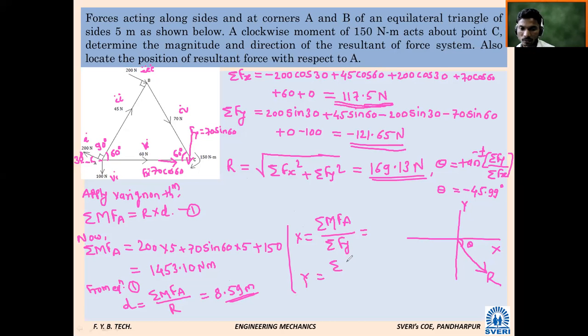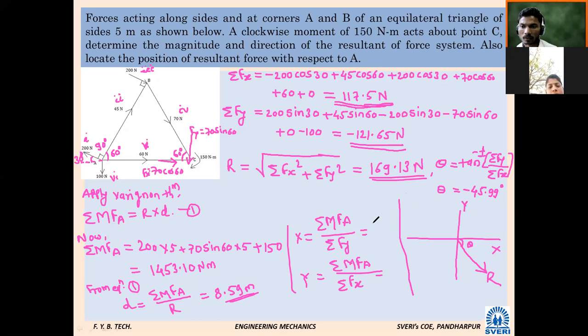Summation of moment at point A divided by summation Fx. Calculate this. Minus 11.94. Minus 11.94. Which value are you telling? 94. X intercept, X.